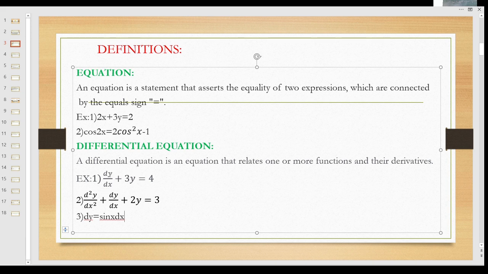Look here, in the first example, dy by dx. When we differentiate y, we get dy by dx. This is the first order derivative. In this equation, the highest order derivative is 2. d square y by dx square. This is the second order differential equation.